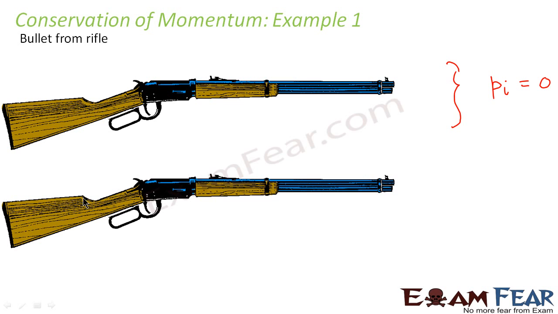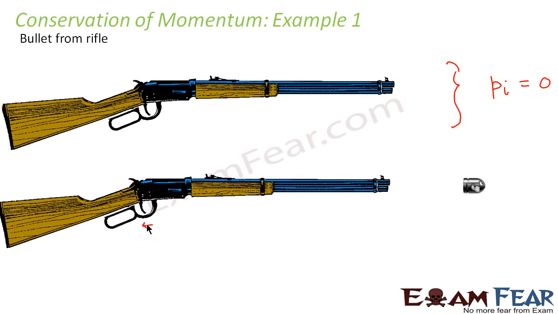Now in the later stage, what do we see? When the rifle is fired, that is when the trigger is moved somewhat in this direction, as you can see here, the bullet is fired in this direction, correct? So now what would be the final momentum of this system after the bullet is fired? What happened here was the trigger was pulled in this direction, that is in the negative x direction, and a bullet was fired in the positive x direction.